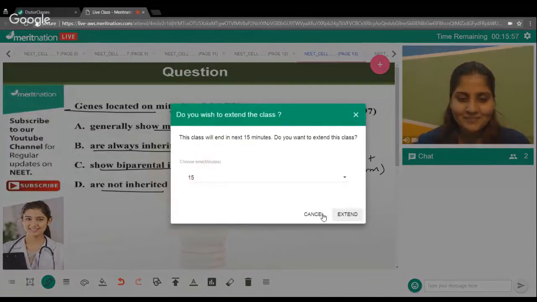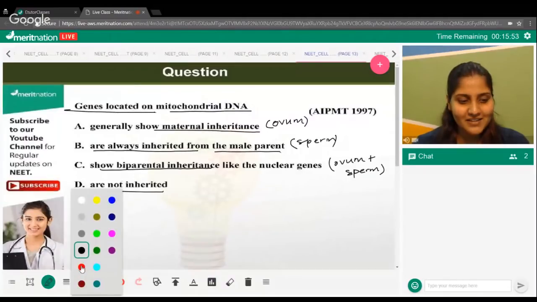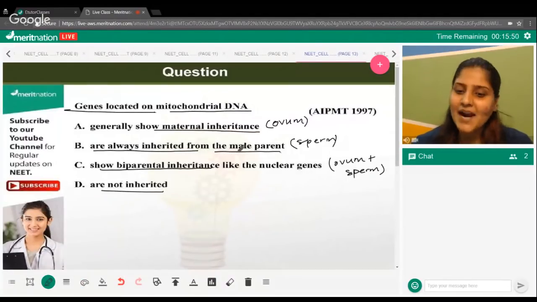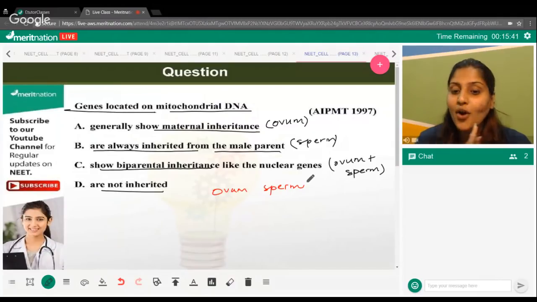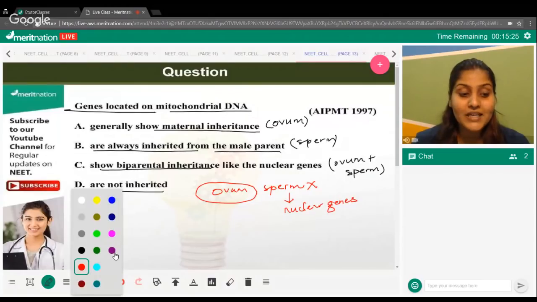I can see. Okay, so your time is up. Let me reveal the answer. So, people understand one thing. Ovum and sperm, both of them are responsible for contributing genes, but not the mitochondrial gene. Mitochondrial gene always comes from the ovum side, never from the sperm side. Sperm only contributes to the nuclear gene, whereas ovum is contributing to both.